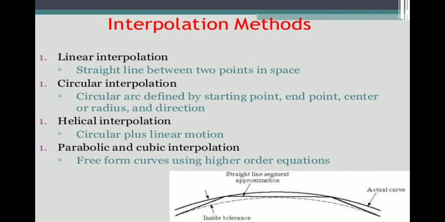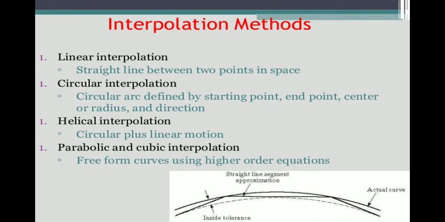Linear interpolation, circular interpolation, helical interpolation, parabolic interpolation. What does linear interpolation mean? A straight line between 2 points in space. So in that space one straight line occurs, and that is called linear interpolation. Circular interpolation is a circular arc defined by the start point, end point, and center or radius or direction.